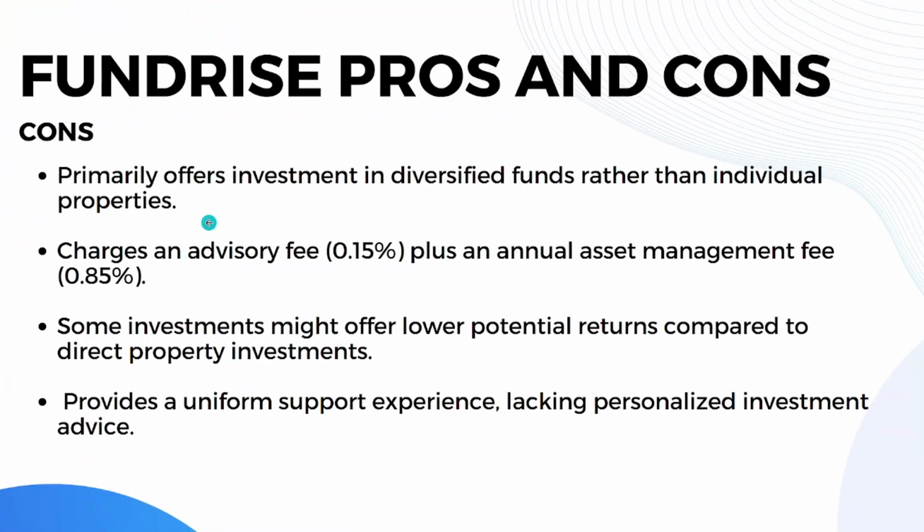When it comes to cons, Fundrise primarily offers investment in diversified funds rather than individual properties. They charge an advisory fee of 0.15% plus an annual asset management fee of 0.85%. And some investments might offer lower potential returns compared to direct property investment. And lastly, they provide a uniform support experience lacking personalized investment advice. So that's it for the Fundrise pros and cons. So now we're done with the pros and cons. Now let's go directly to which platform is the best for you.